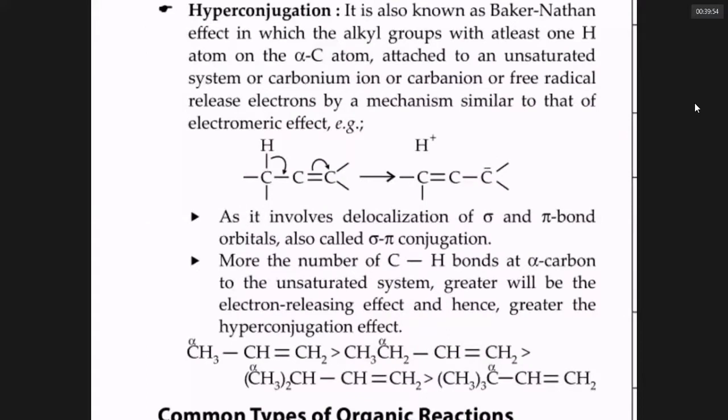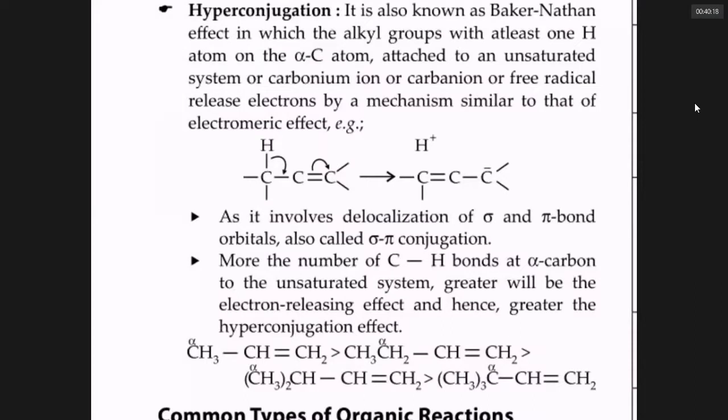Notice that there is an IIT question. What electrons are involved in hyperconjugation? It involves movement or delocalization of sigma and pi bond orbitals. Also anti-bonding molecular orbitals, mind you. It also may involve anti-bonding molecular orbitals. That's not given here. Anti-bonding means pi star.